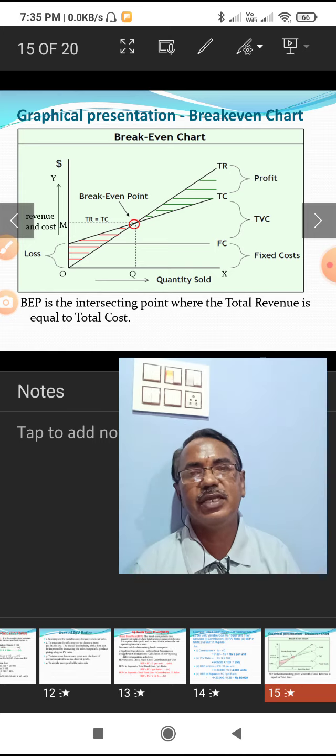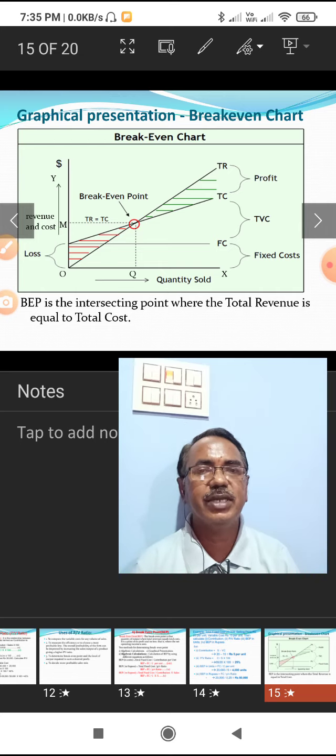That's why total revenue is a straight line, and variable cost per unit also remains constant. Hence the total variable cost curve is also a straight line.